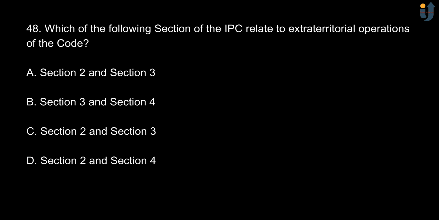Next, which of the following sections of IPC relate to extraterritorial operations of the code? Option A, section 2 and section 3. Option B, section 3 and section 4. Option C, section 2 and section 3. Option D, section 2 and section 4. The correct option is option B, section 3 and section 4.